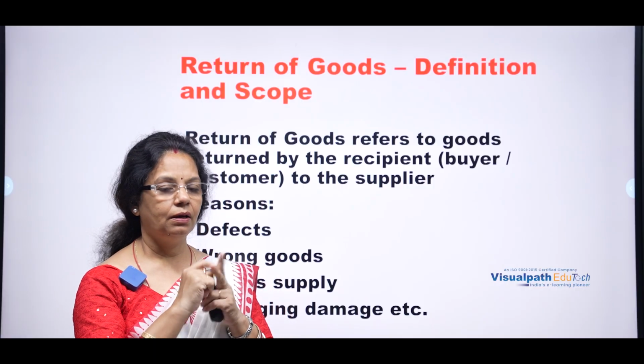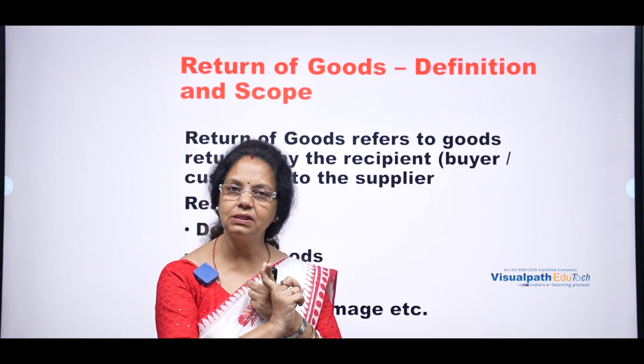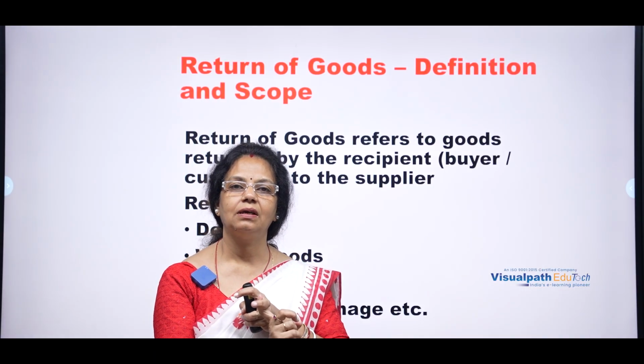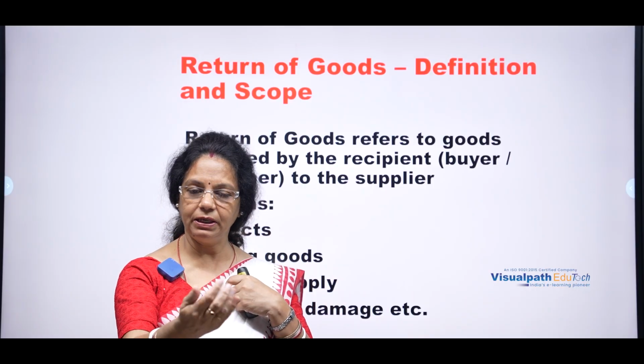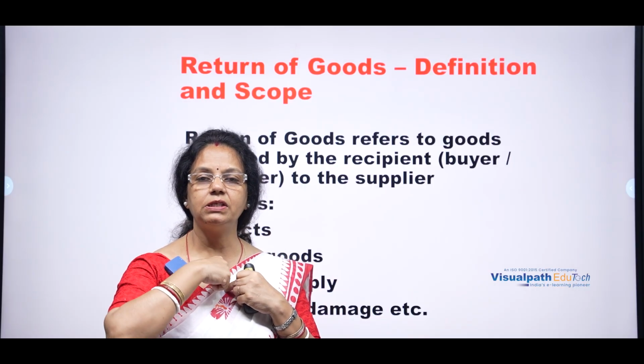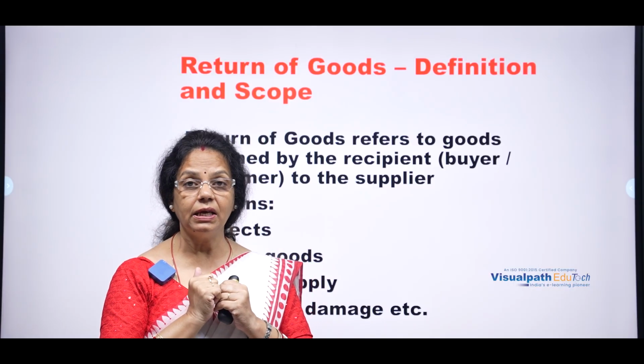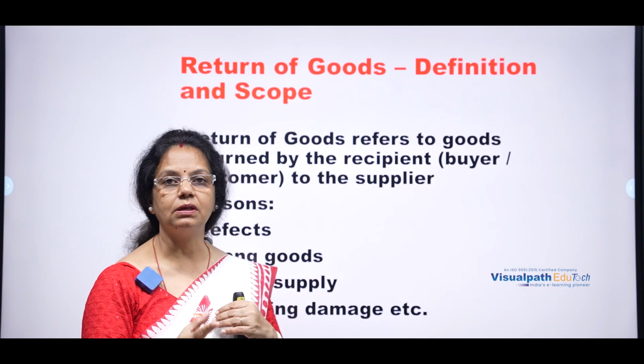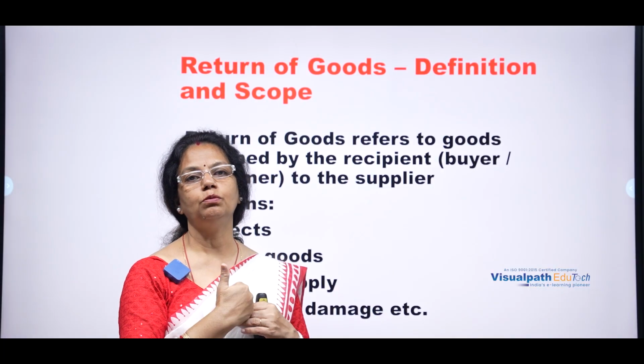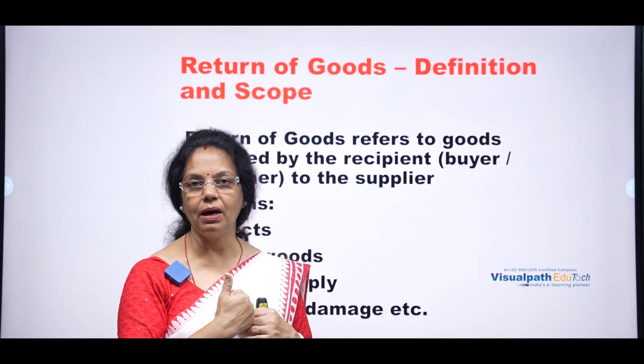So I am mentioning two things. One is related with the purchase, another with the sales. Purchase means goods come in, and return outward. Purchase and return outward are interrelated. Sales means I am giving certain commodities and the customer gives them back to me in case of any damage.